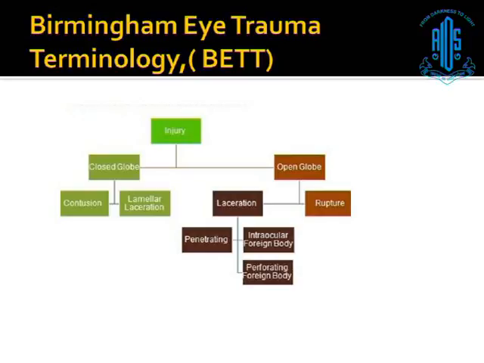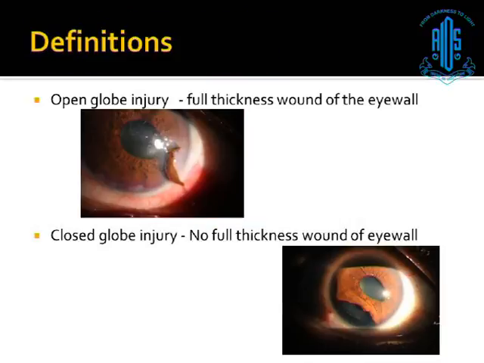Another class is that of an intraocular foreign body. Although the intraocular foreign body is technically a penetrating injury, it has been written separately because of different prognosis and different management. So we'll be defining each and every term which is used in this classification.